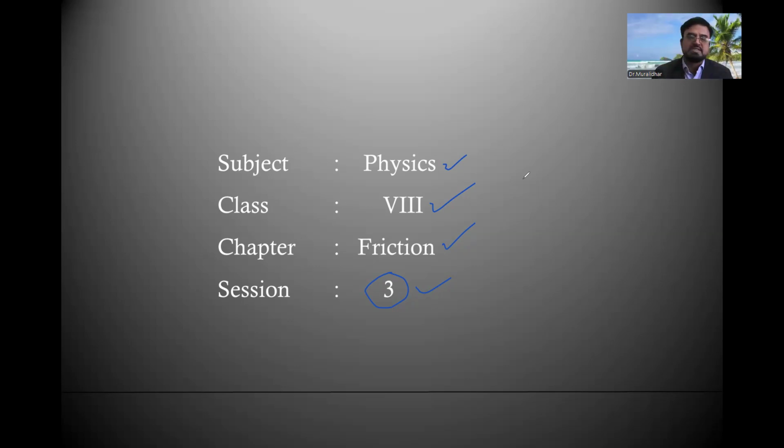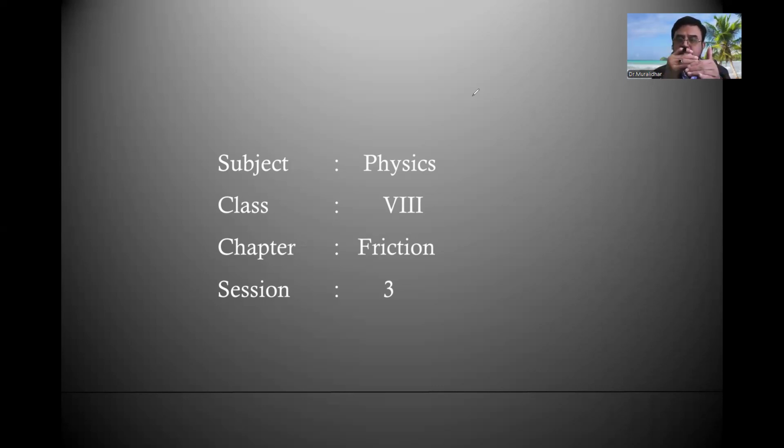So we already discussed what friction is, the main factors influencing friction, the different types of friction, on what factors these types depend, and the advantages and disadvantages of friction. Both are there. Friction has a good effect as well as an evil effect. So today, after recalling them, we will find out how to reduce friction. In some cases we need to reduce friction to avoid skidding and to avoid the heat produced in various machine parts in industries. So what are the steps taken to reduce friction?